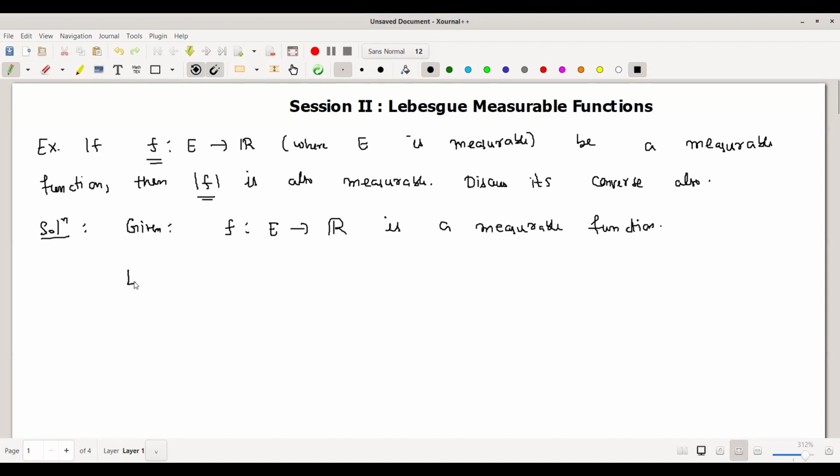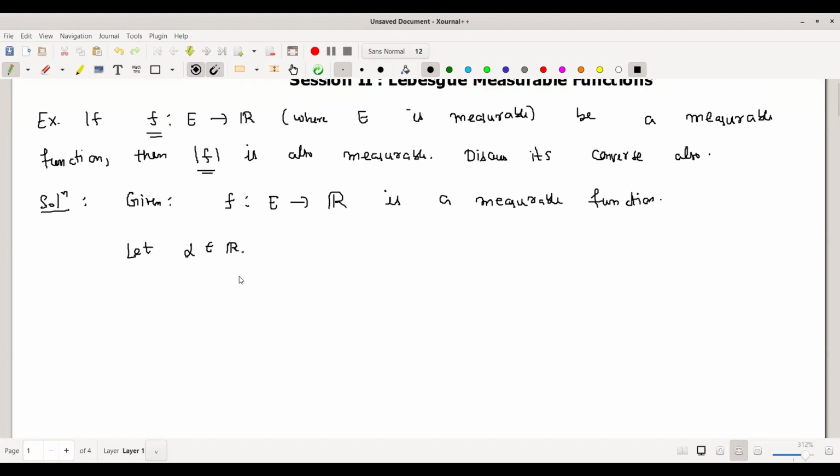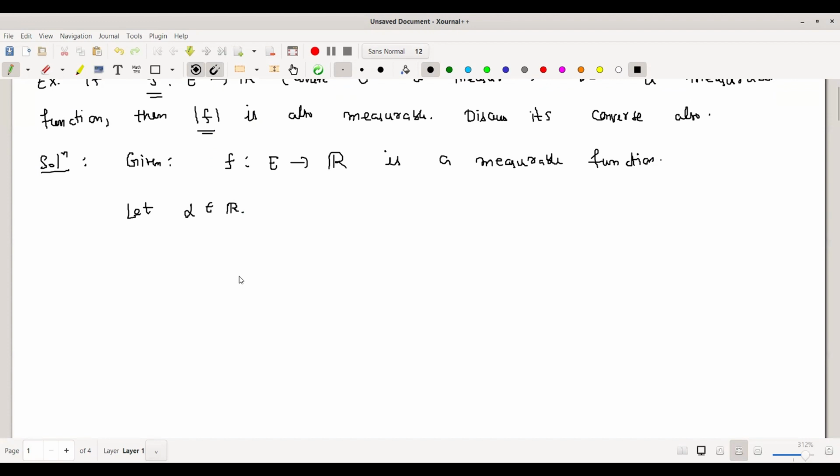So let alpha be any real number. If we have to prove that some function is measurable, then for that function we want to check whether a corresponding set is measurable or not. So now consider the set. Let us call it A.